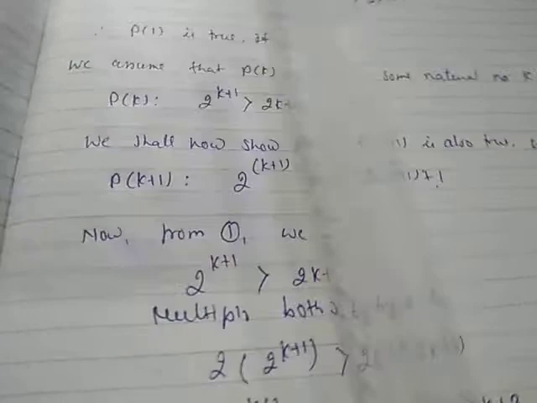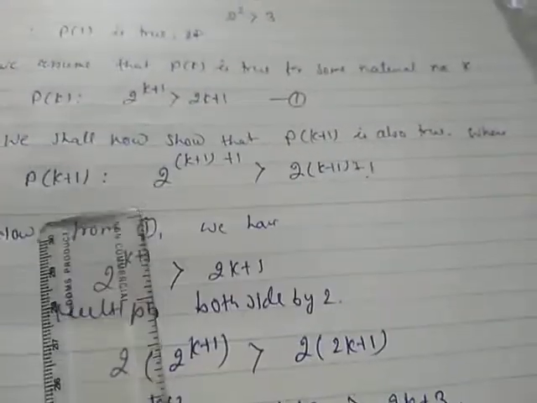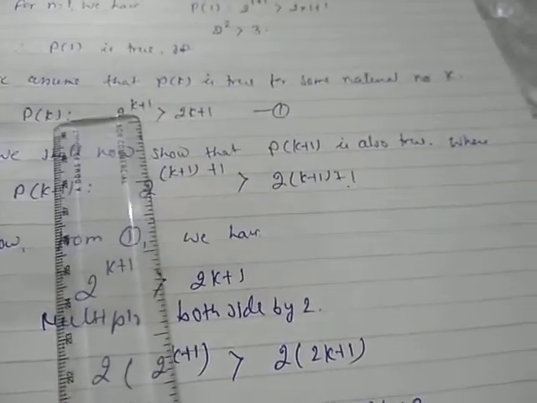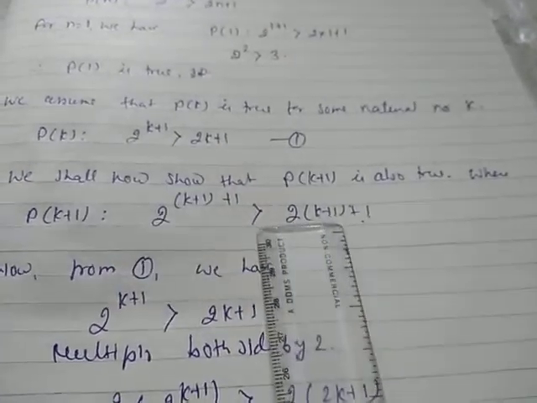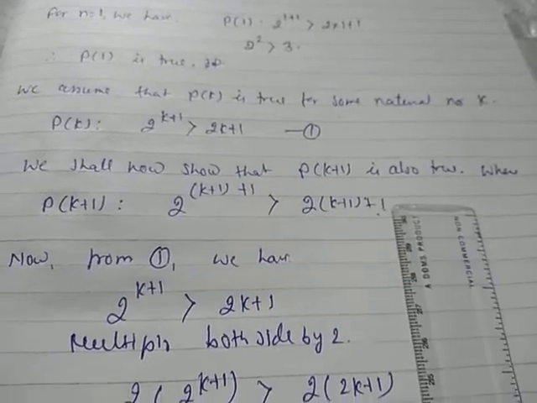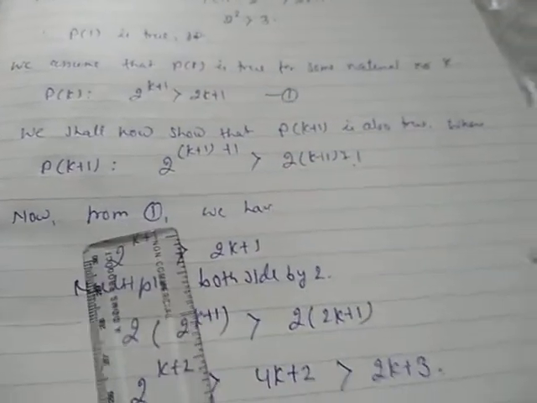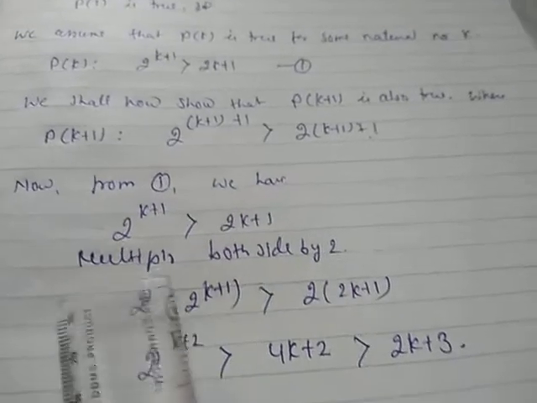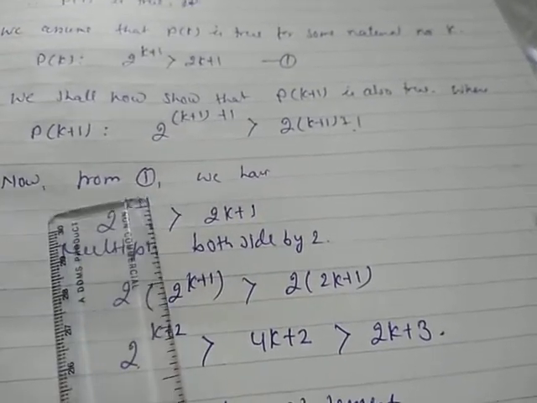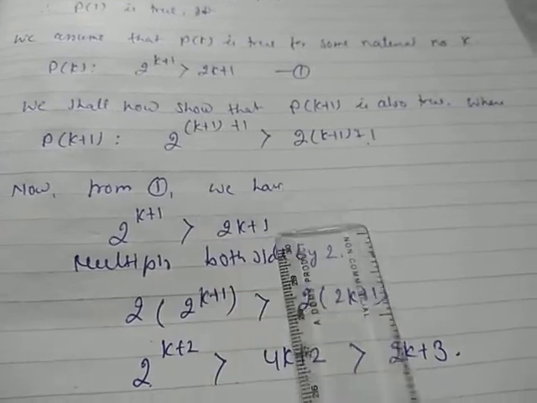Okay. So here your Pk+1 is 2^((k+1)+1) > 2((k+1)+1). Now from the first, because we need to take the true statement, that is 2^(k+1) > 2k + 1.